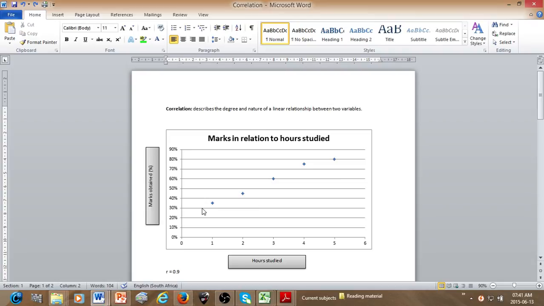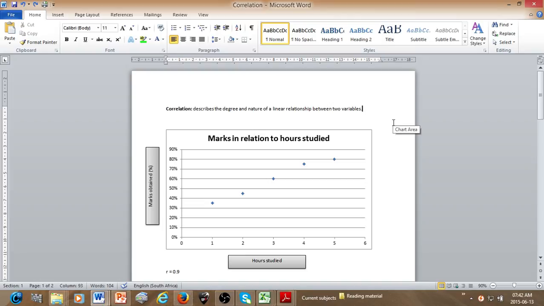Over here, we had a study, and we were investigating marks in relation to the hours studied. We want to see, does a relationship exist between the amount of hours studied and the mark that a person gets? In this case, I am a life science teacher, so to speak. I gathered data about, let's say, 5 kids. How many are there here? 1, 2, 3, 4, 5. Yes, 5. So I have a class of 20 children, and I randomly went to 5 kids and asked, what was your mark?